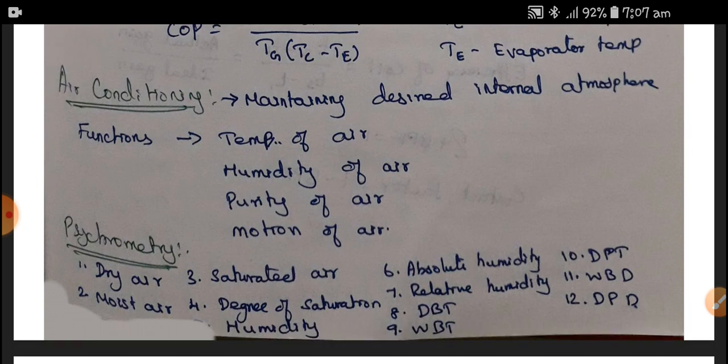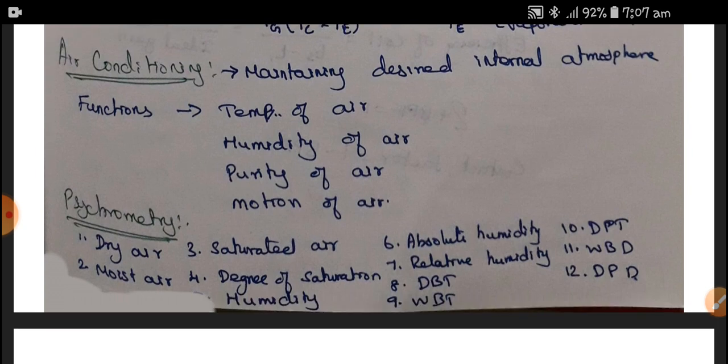As per the psychrometry, refrigeration and air conditioning deals with terms like dry air, moist air, saturated air, degree of saturation, humidity, absolute humidity, relative humidity, dry bulb temperature, wet bulb temperature, dew point temperature, wet bulb depression, dew point depression.